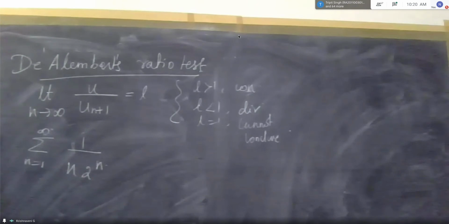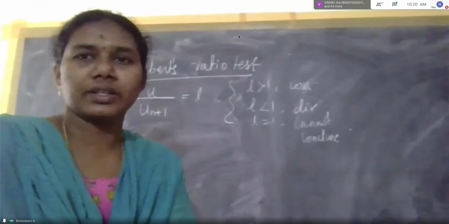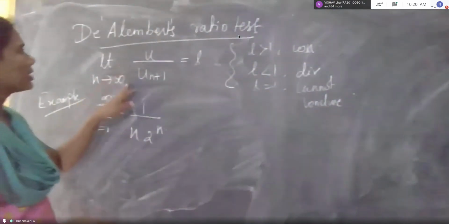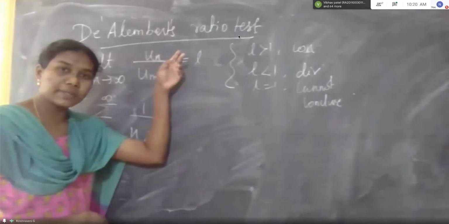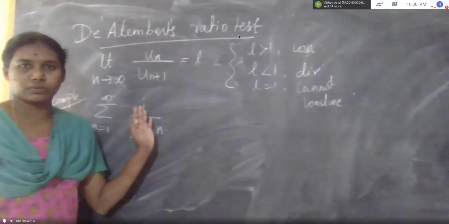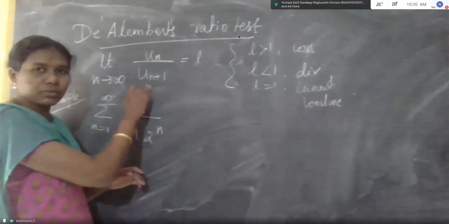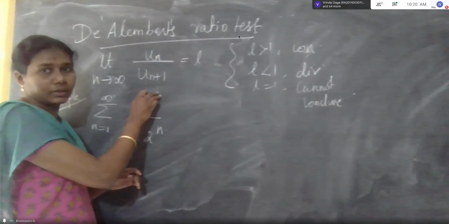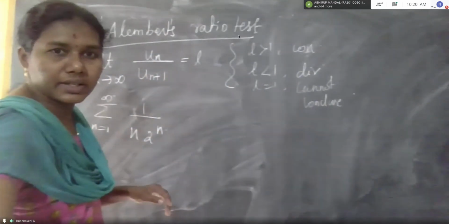This is the example. This is the statement written here. Simply I will explain, all of you listen here. Limit n tends to infinity un by un plus 1. We can take un plus 1 by un also, no issue. For your convenience, we can take un by un plus 1 or un plus 1 by un. We can take in any order, equal to L. Guys, I'm audible?